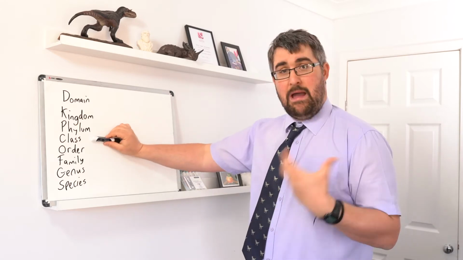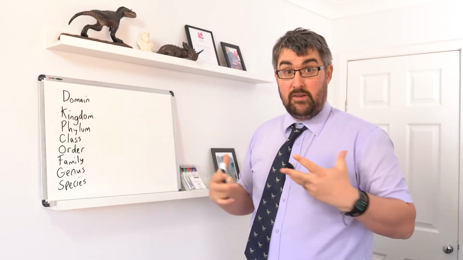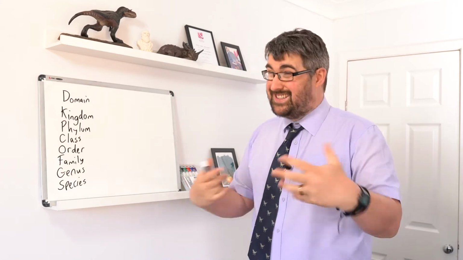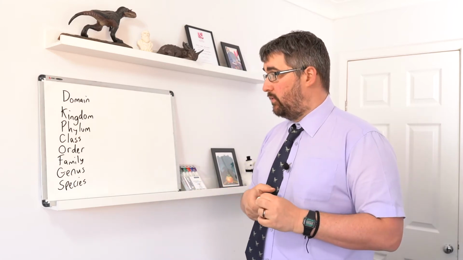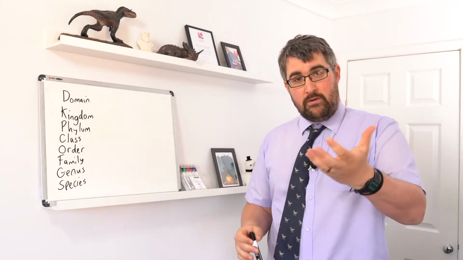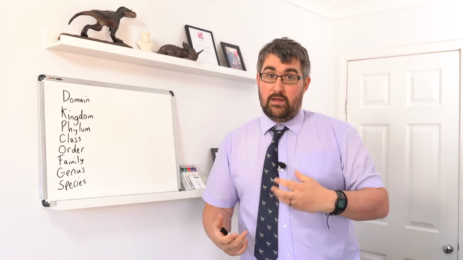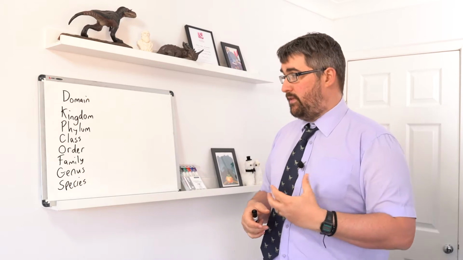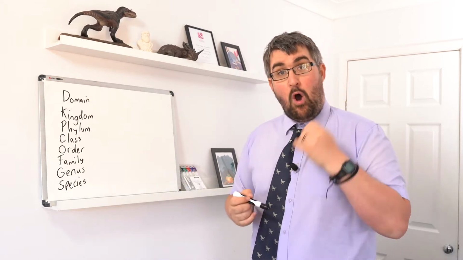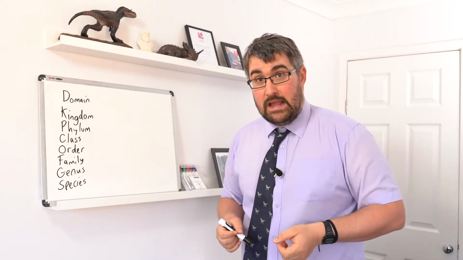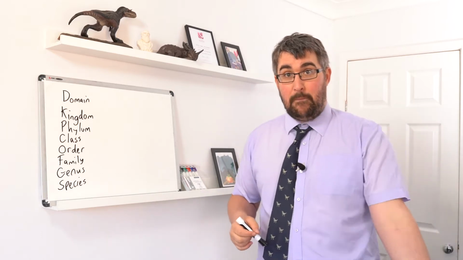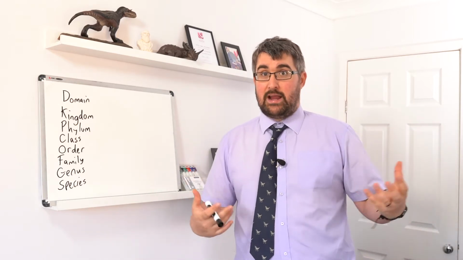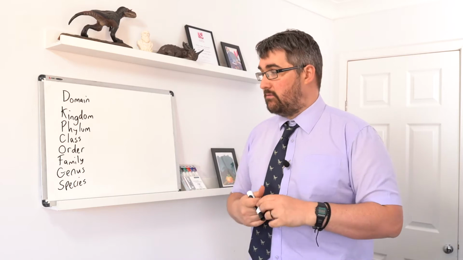The class we're in is mammals, so the vertebrates that have hair, produce milk, typically give birth to live offspring, that sort of thing. The order we're in is the primates, so we share this with monkeys, apes, lemurs, tarsiers, that sort of thing. The family we're in is the Hominidae, so the great apes, which includes chimpanzees, gorillas, orangutans, and us, and some of our extinct relatives.